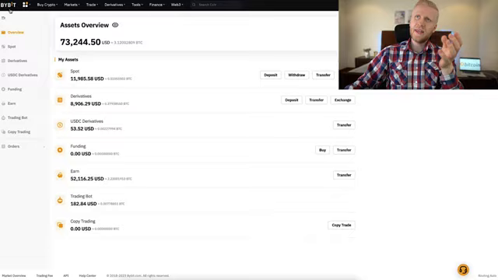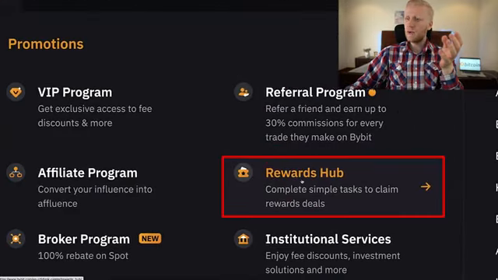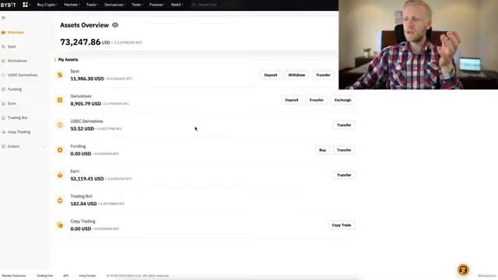Then the third way is also bonuses, airdrops and free money giveaways. You see often on Bybit they have different kinds of bonuses, and here on Rewards Hub you often will be able to redeem your bonuses. So that's also one way.